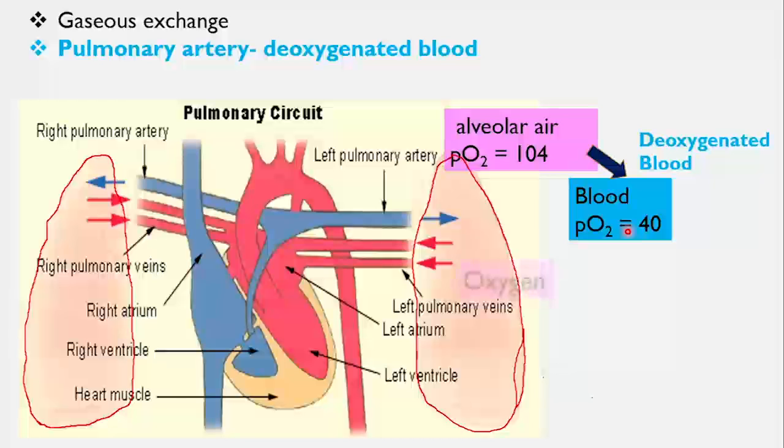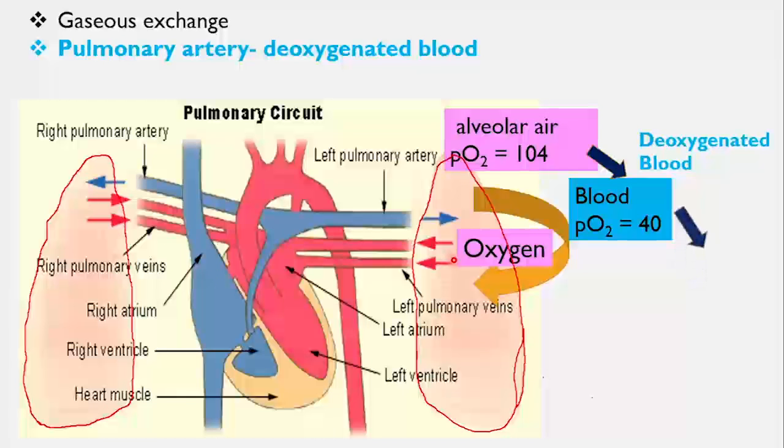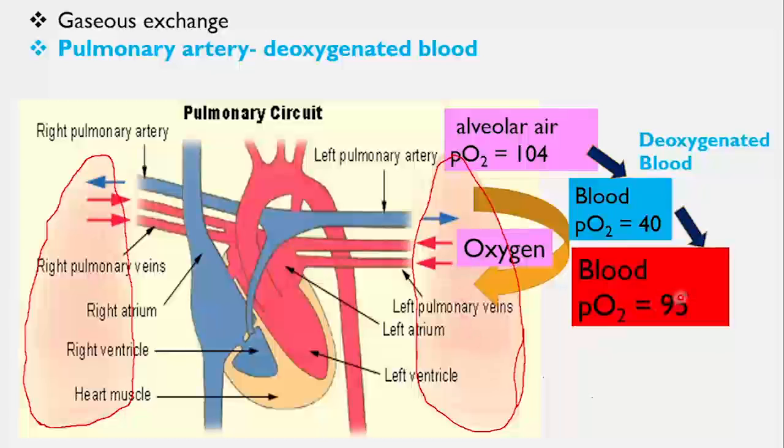Due to this difference of 64 mmHg partial pressure difference, oxygen from the alveolar air diffuses into the blood flowing in the capillaries. Now, the partial pressure of the blood rises to 95 mmHg as the oxygen from the alveolar air diffuses into it. Now, this blood with partial pressure of oxygen 95 mmHg is termed as oxygenated blood. This oxygenated blood is now there in the lungs.